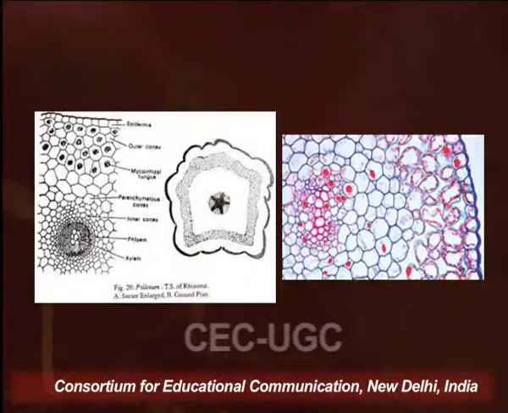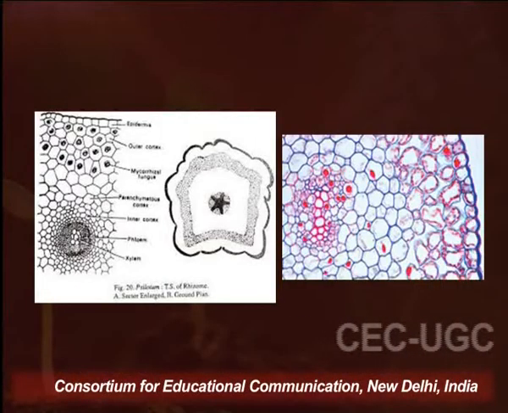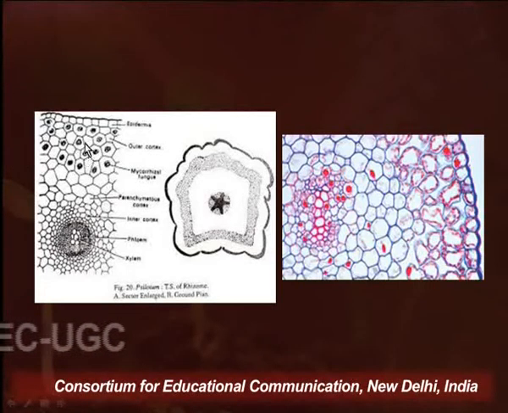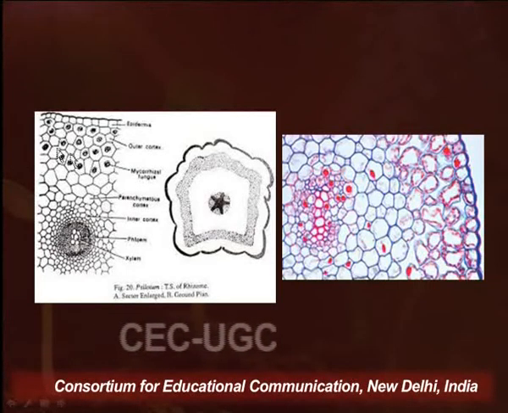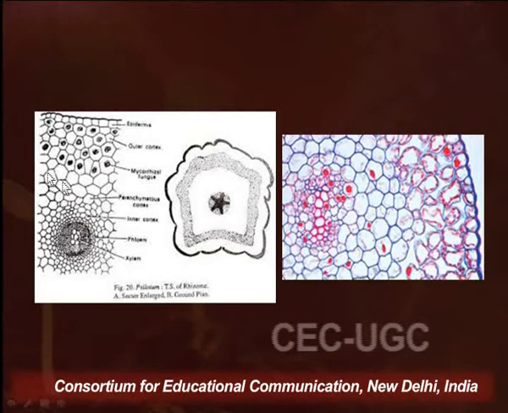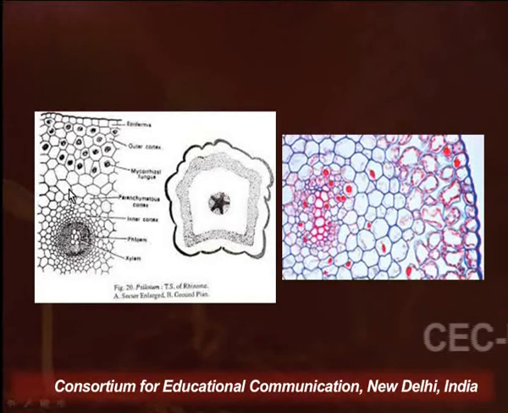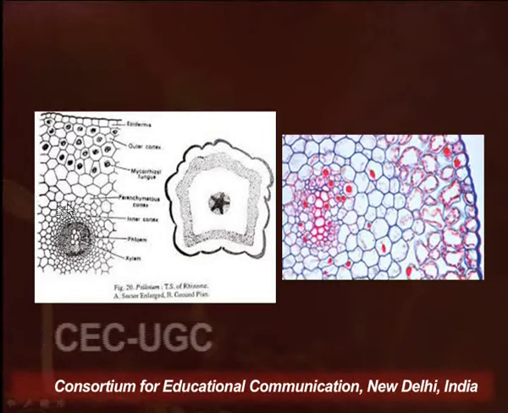So for the first time we have the evolution and advent of Casparian strips in the anatomy of terrestrial land plants. This can be seen with the help of a diagram where we can see that the outermost layer has mycorrhizal hyphae, the middle one has a storage region, and the inner one has some tannin depositions.